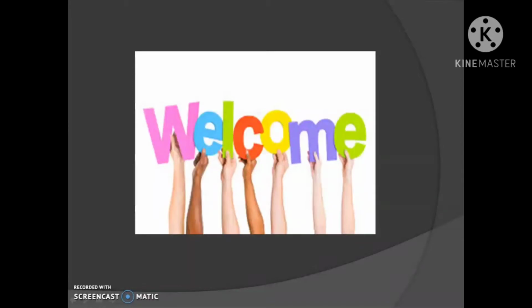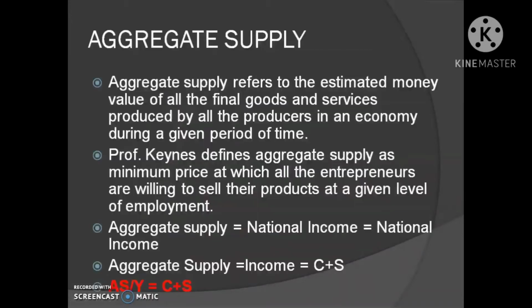Today we are going to discuss the second dimension of determination of equilibrium level of income, that is aggregate supply. So what do you mean by aggregate supply? Aggregate supply refers to the estimated money value of all the final goods and services produced by all the producers in an economy during a given period of time.